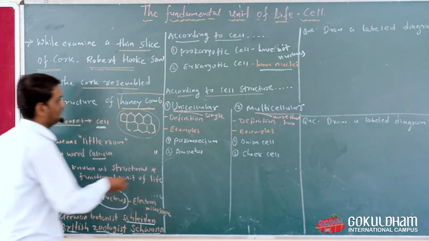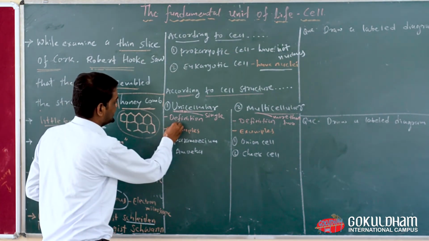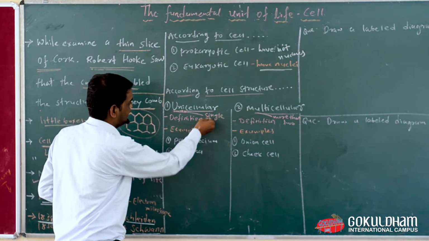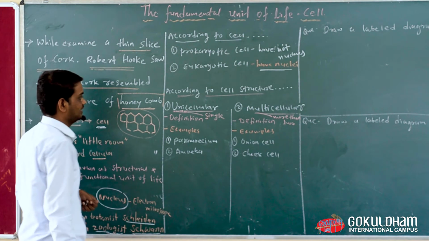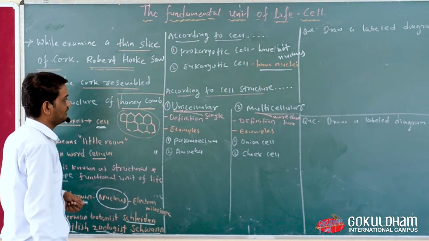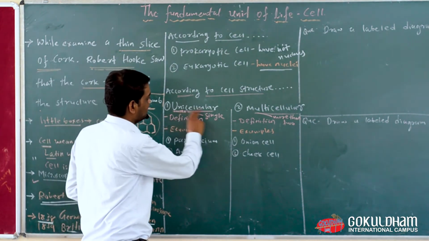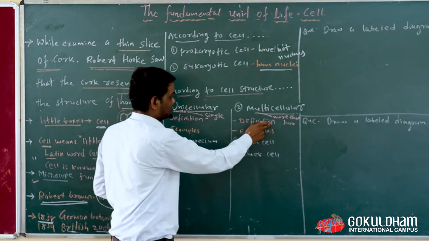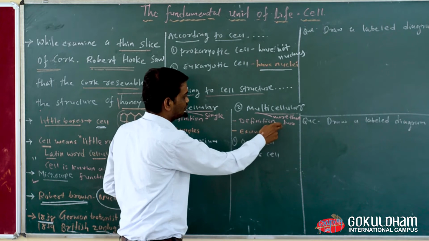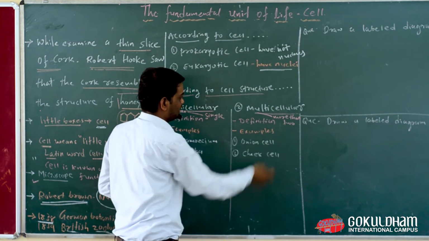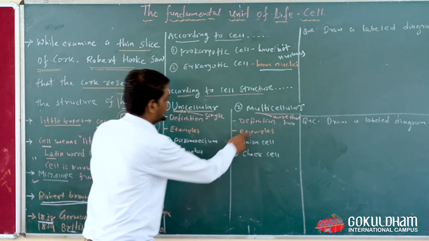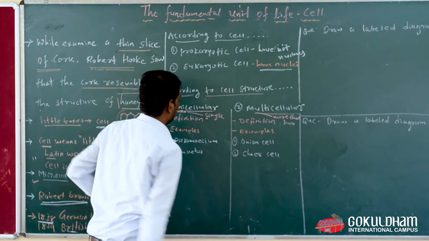First of all, the definition of a unicellular organism is an organism which has one and only one cell, that means a single cell present in it. So we say it is a unicellular organism. The second one is the multicellular organism. An organism which has more than two cells is known as a multicellular organism. This is the definition of unicellular and multicellular organisms.